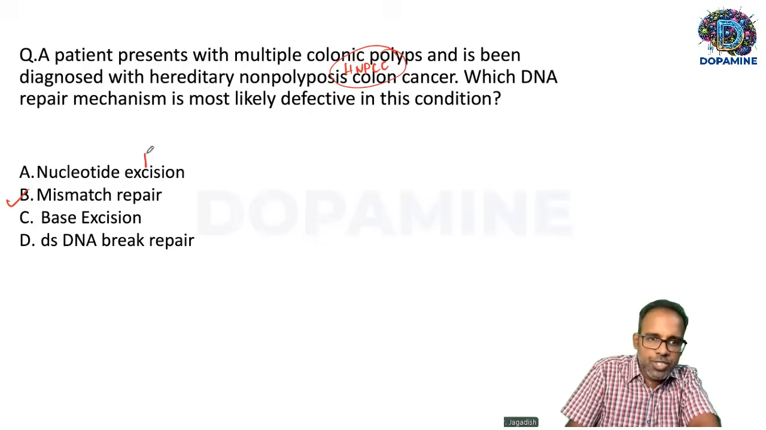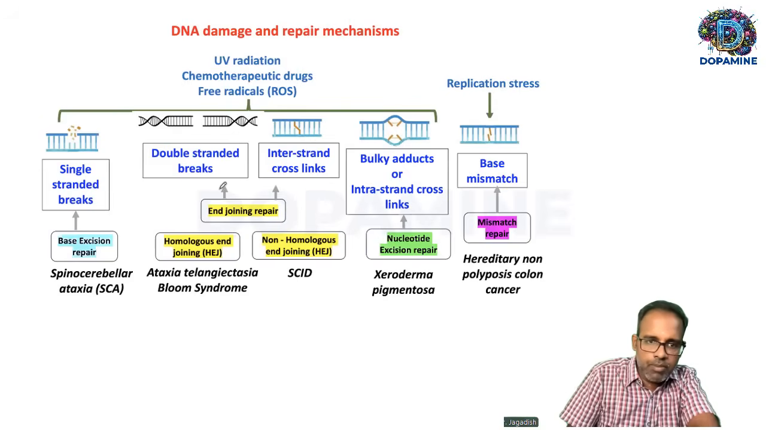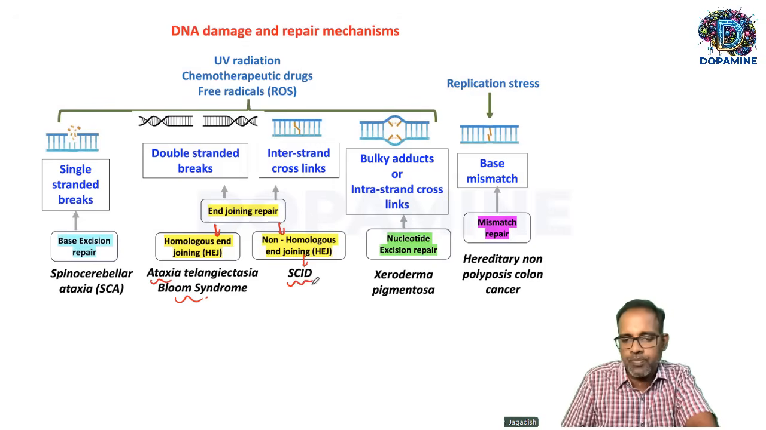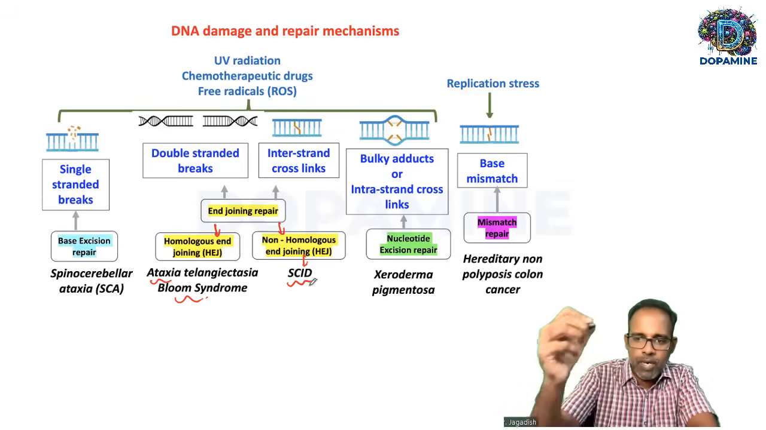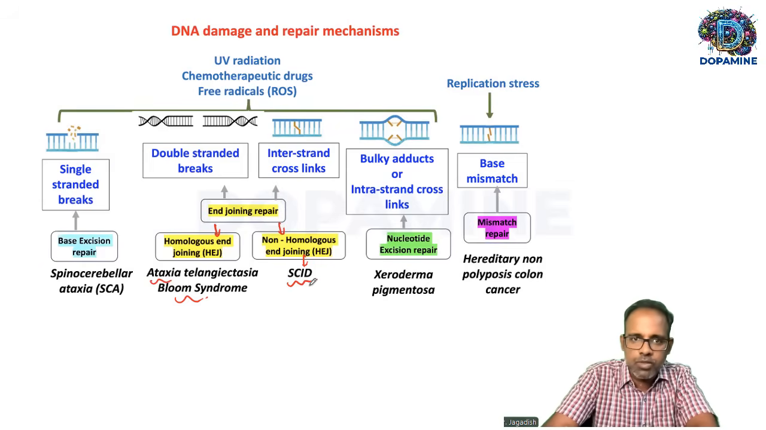Because nucleotide excision repair defect causes xeroderma pigmentosa, then basal cell carcinoma. Base excision defect can cause spinocerebellar ataxia. Double-strand DNA break repair can be rectified by either homologous end joining or non-homologous end joining. If homologous end joining is defective, it leads to ataxia telangiectasia and Bloom syndrome. Non-homologous end joining defect leads to severe combined immunodeficiency. So that's about these repair mechanisms, and when these repair mechanisms are defective, these are the disorders. So that's about this question.